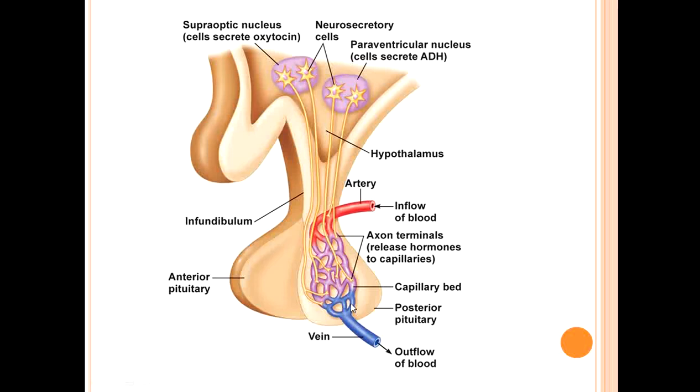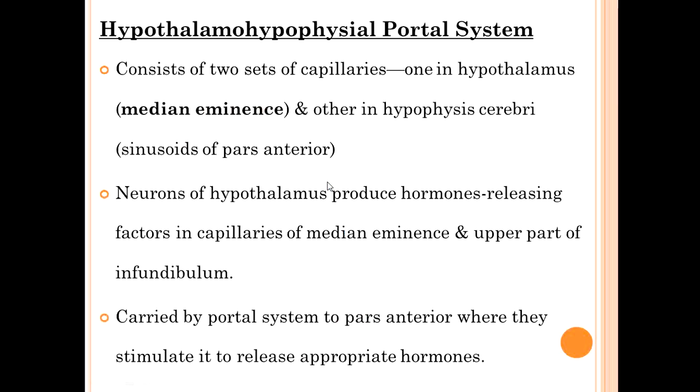Remember, oxytocin and ADH or vasopressin are not synthesized in the neurohypophysis. They are actually synthesized in the supraoptic nucleus and paraventricular nucleus of the hypothalamus. So this tract is the hypothalamo-hypophyseal tract. Okay. Another is the hypothalamo-hypophyseal portal system.